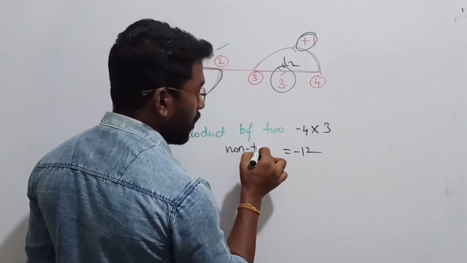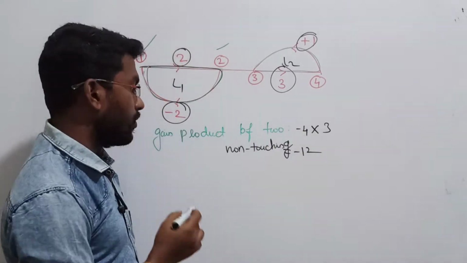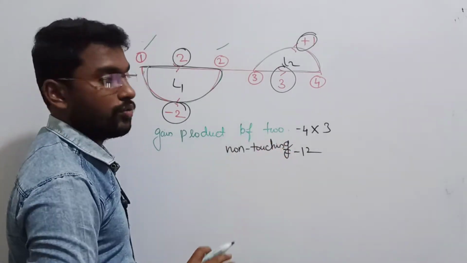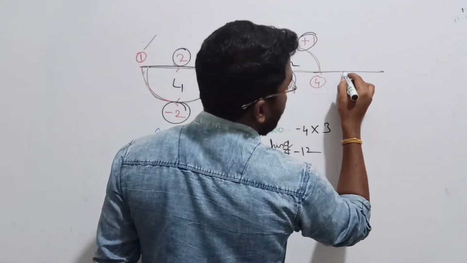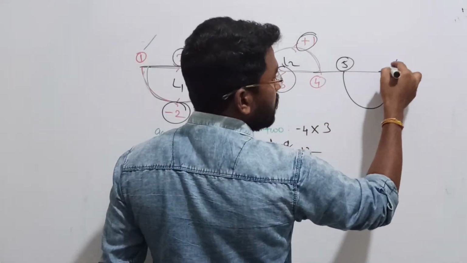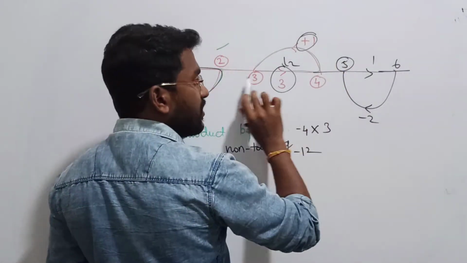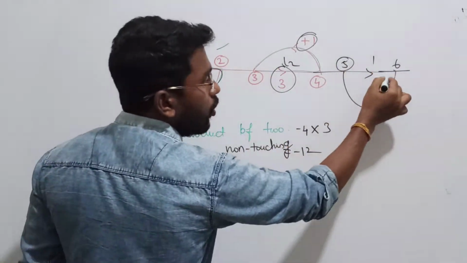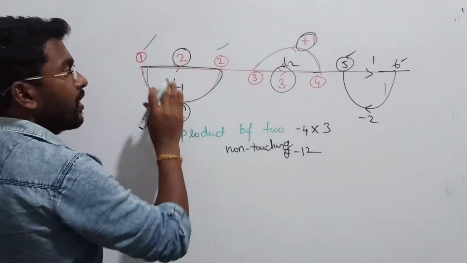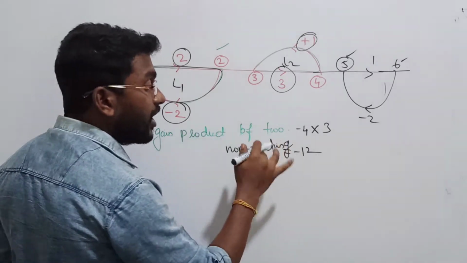Very important is two non-touching. You are not allowed to let them touch each other. That is the meaning of gain product of two non-touching loops. Then what do we mean by gain product of three non-touching loops? There will be one more loop like this, with nodes 5 and 6, and it has been given 1 and 2. Now this is called three non-touching loops. That third loop has been created with node 5 and node 6. So there are no interlinks between the three loops. That is called the gain product of three non-touching loops.